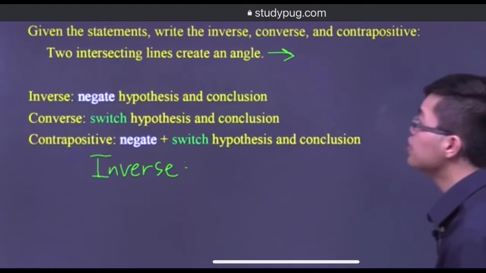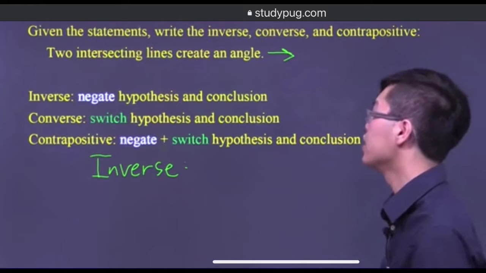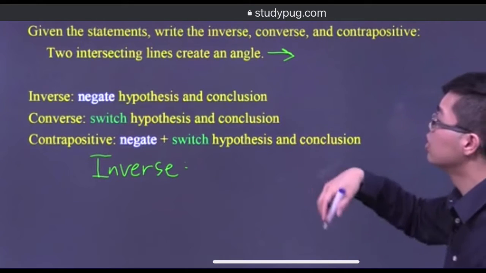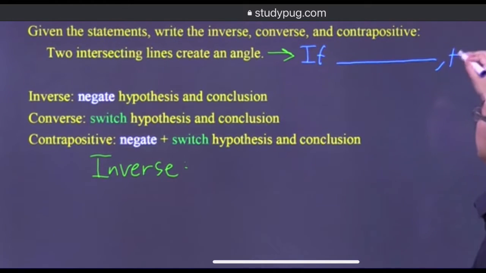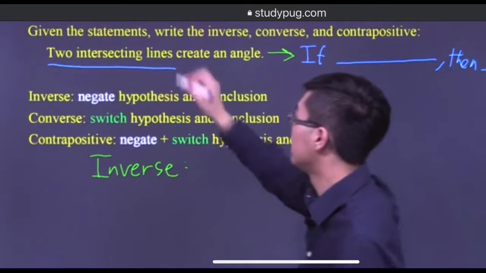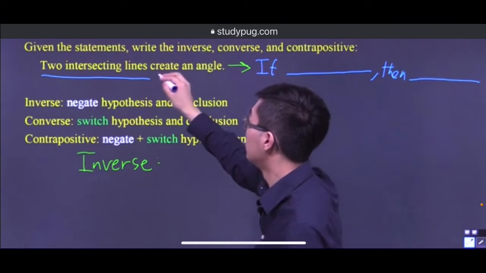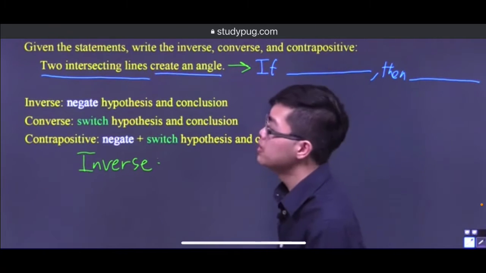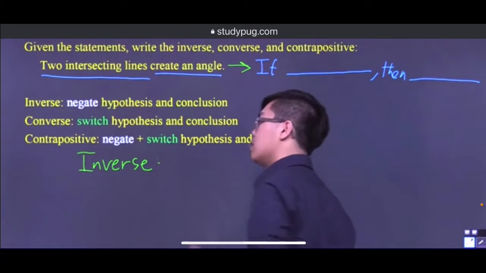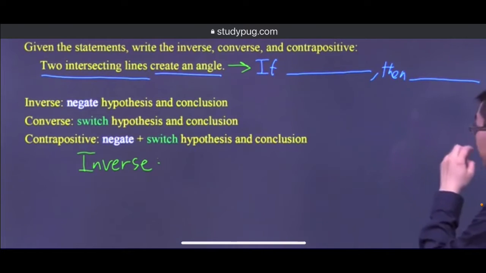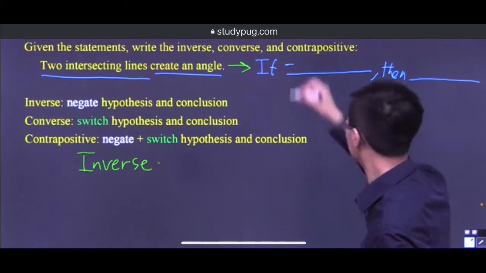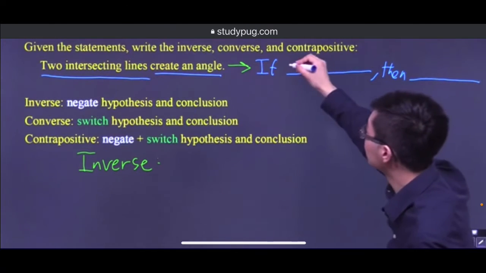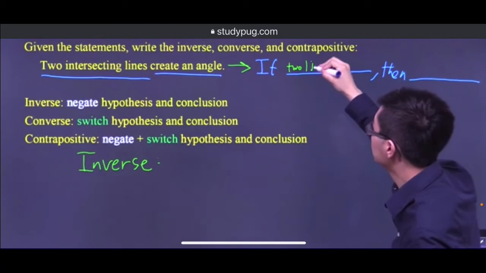So here we have two intersecting lines create an angle, and I'm thinking we can rewrite that to: if blank, then blank. What do I fill in the blanks? Well, I see two intersecting lines, and I see create an angle. So let's call this the hypothesis and this the conclusion. In my statement, I would say: if two lines intersect.